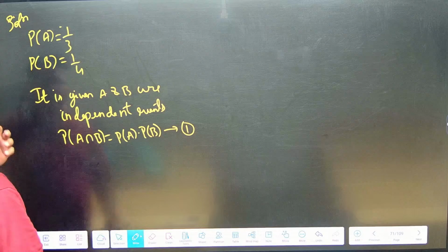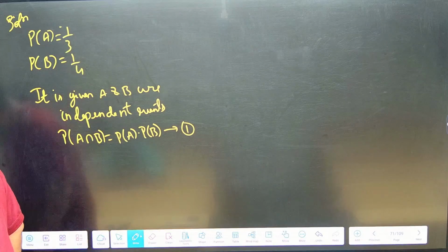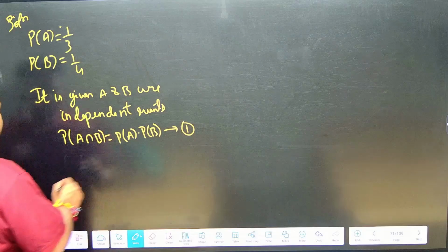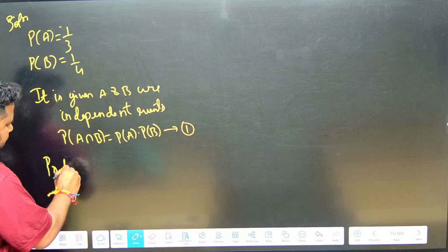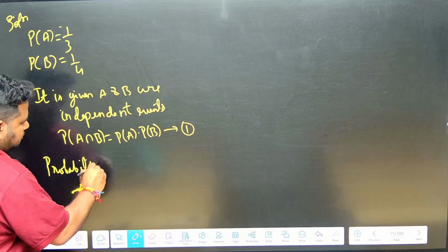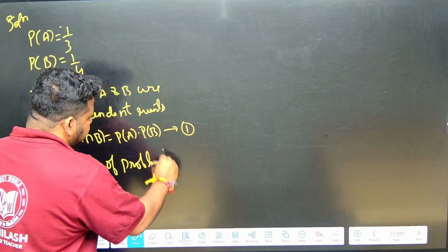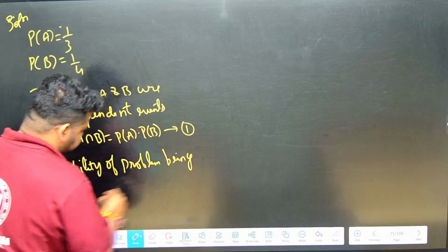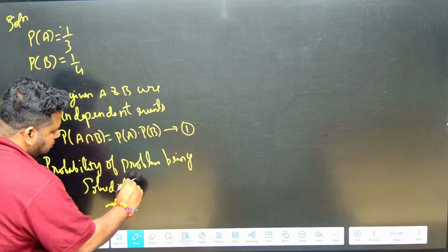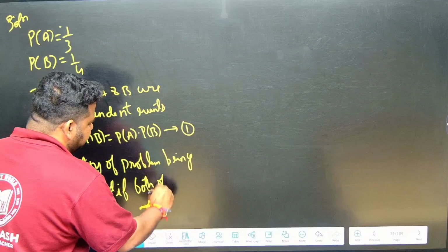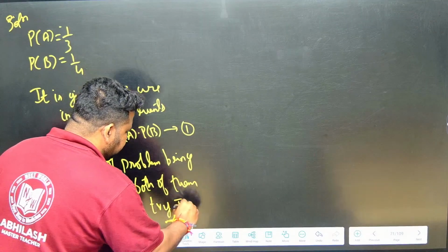Now see here, what we have to find out? The probability of the problem being solved if both of them try independently.